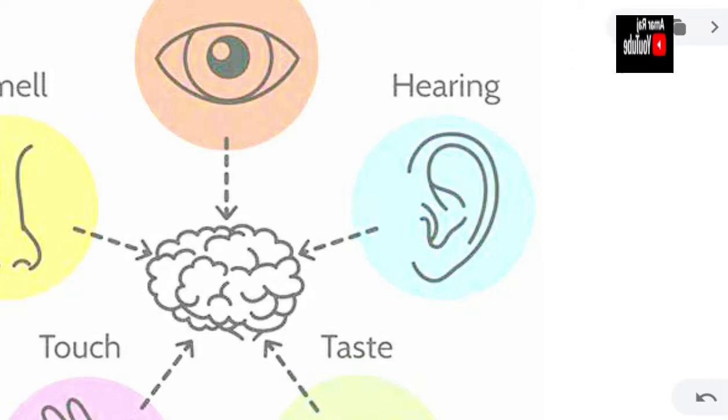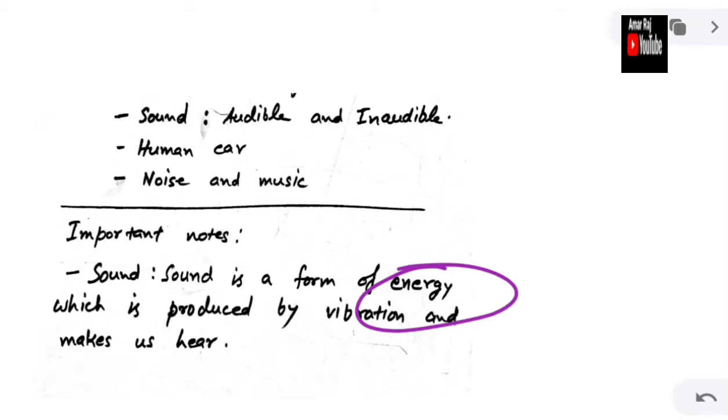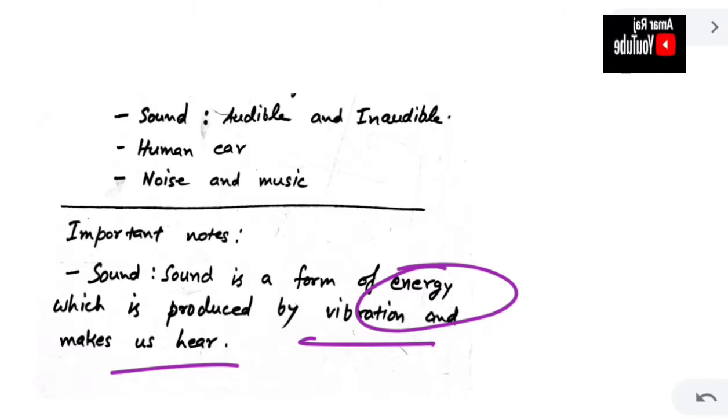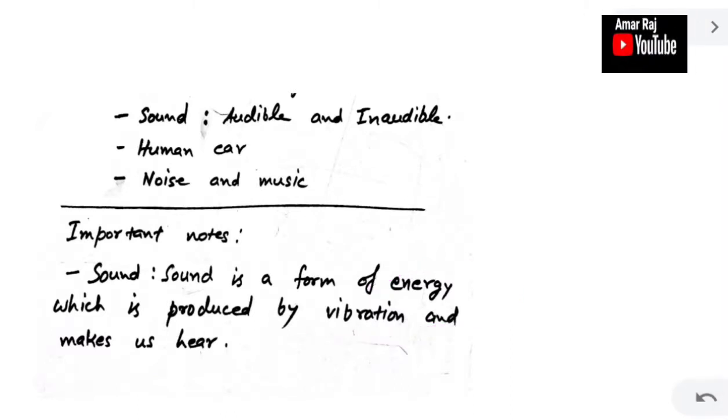So students, we have to keep 3 points in our mind to express what is sound. First, sound is a form of energy. Second, sound is produced by vibration. And third, sound makes us hear. So with these 3 points, we can understand what is sound. After the discussion of what is sound, here you can take a screenshot. We will proceed to the next topic.